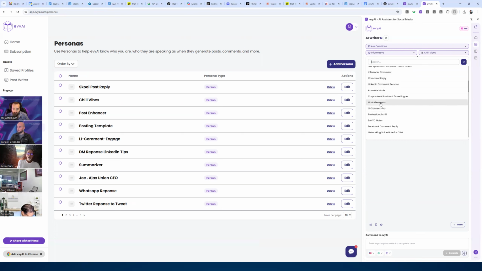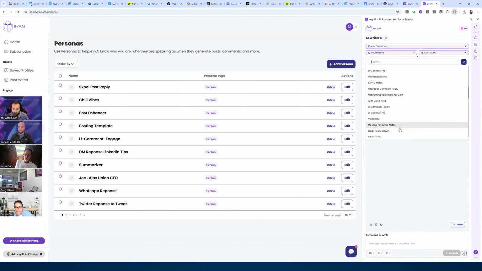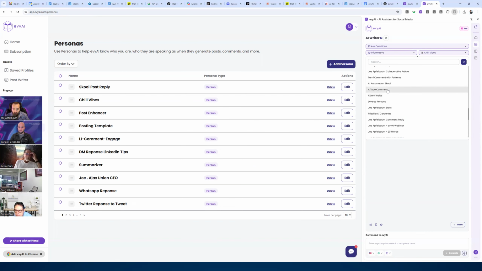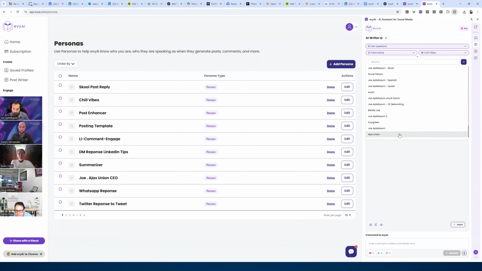And I have personas based on a hook generator, like a specific task that I want to do, or notes for a specific organization that I take over and over again. Personas related to my CRM, personas related to replying to emails. Do you see this? So many different types of personas that I have here. I have personas that will purposely leave a comment that has a typo in it, personas that represent specific types of people, and so on and so forth. And I even have one just called Joe Applebaum or Joe Applebaum 2.